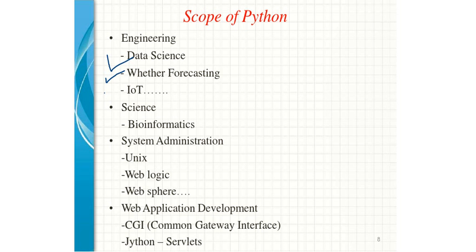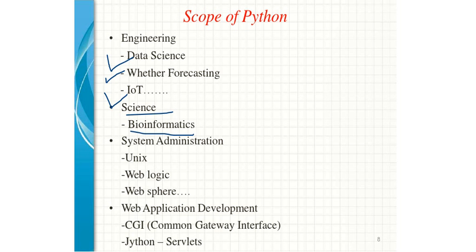And no doubt there are different scripting and programming languages available, right? But Python is offering a very big contribution to design IoT very simply. Next to that, in science also people are using Python rigorously. The best example is bioinformatics and many other related branches. Wherever you say that yes, data is there, Python will be helpful. So without data nothing is possible. So in every application you can think that yes, Python is there and Python is required.